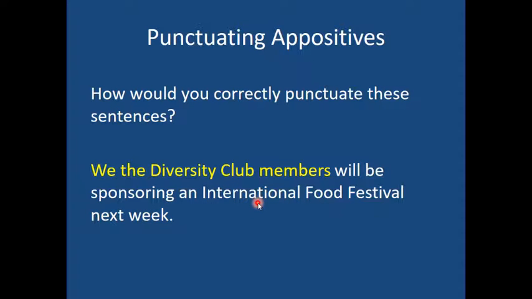The next one: "We, the Diversity Club members, will be sponsoring an international food festival next week." Well, here it is, Diversity Club members is renaming the word we. Well, we's pretty general, like who's we? And so therefore, I want to explain which we you're talking about. So we'd say we without any commas around it at all.